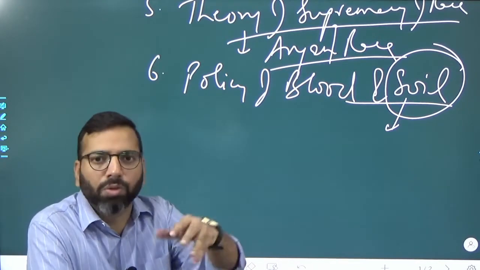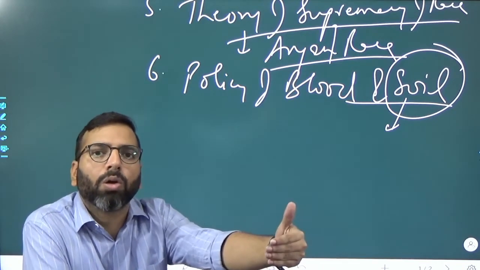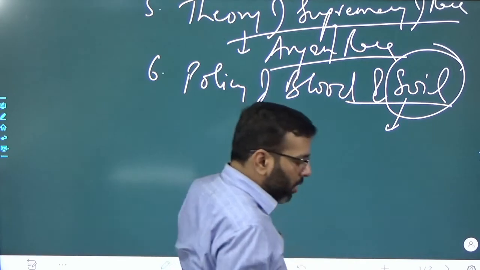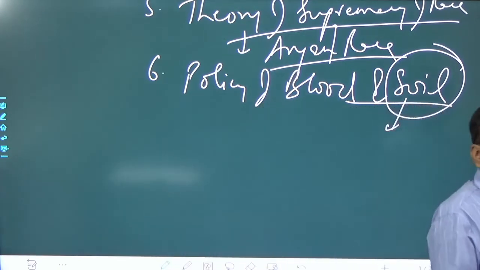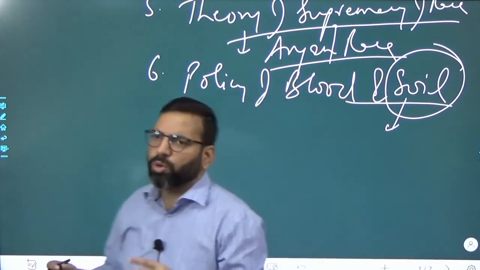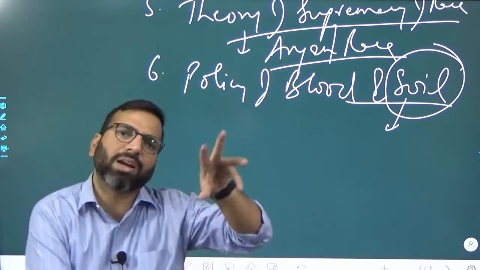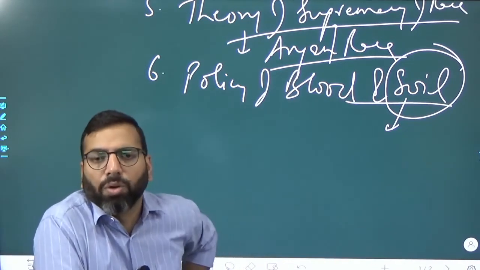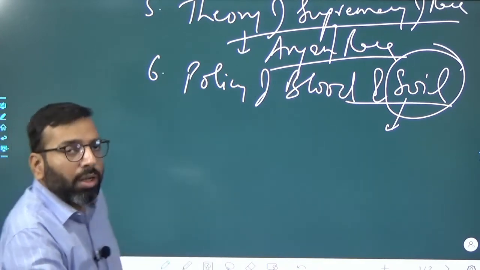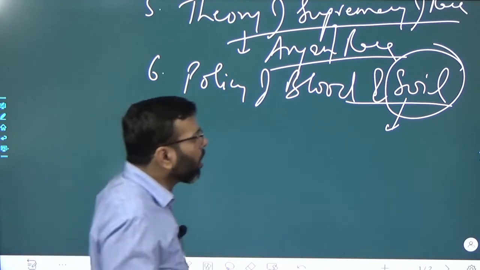That kind of thing was not there in fascism. So these are the major principles of Nazism. And by reading these two things, you can easily compare and write down the similarities as well as differences of fascism and Nazism and easily deal with the fifth question. I hope it's clear.